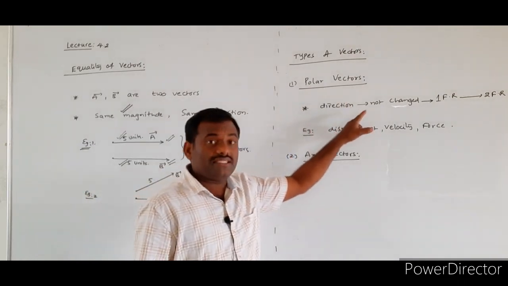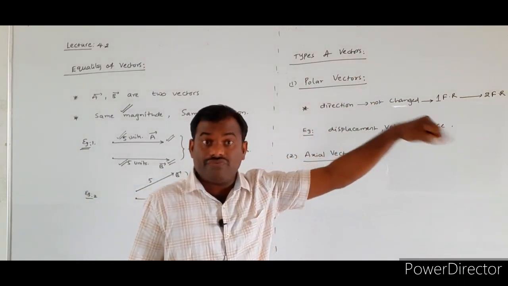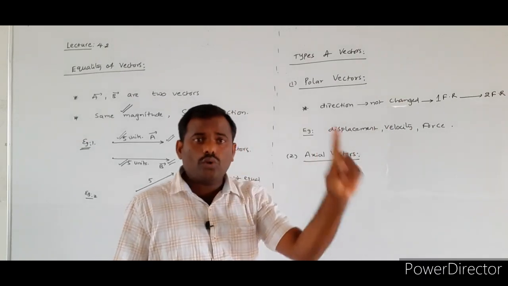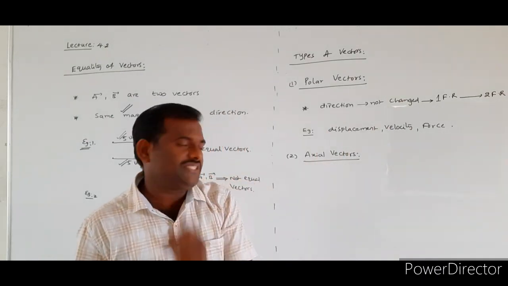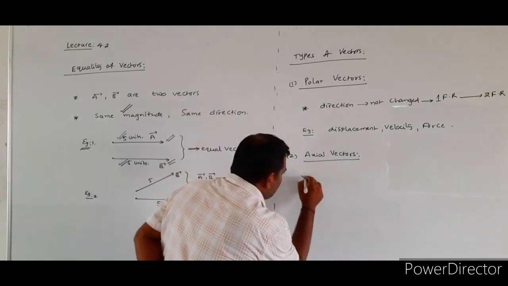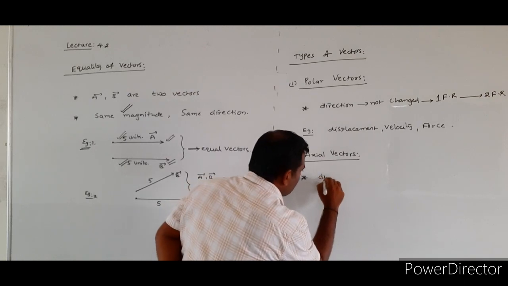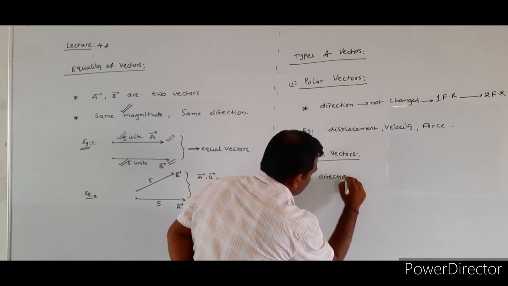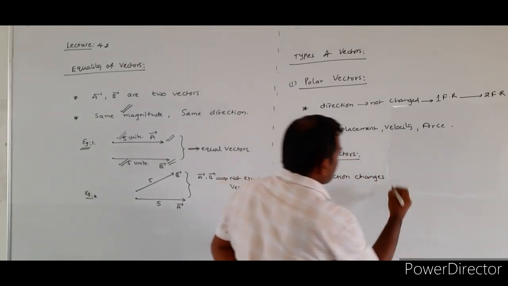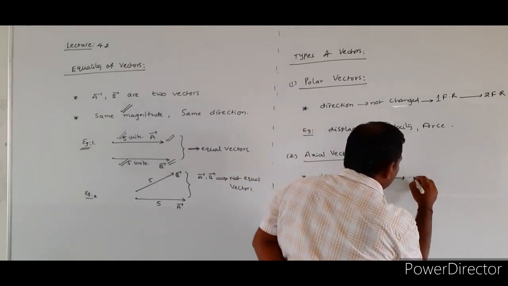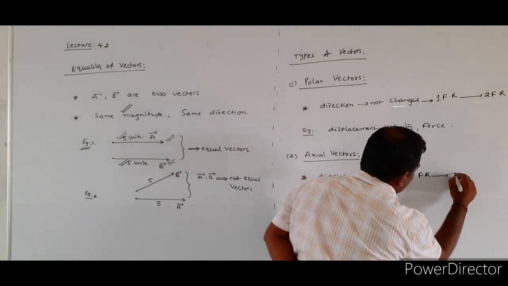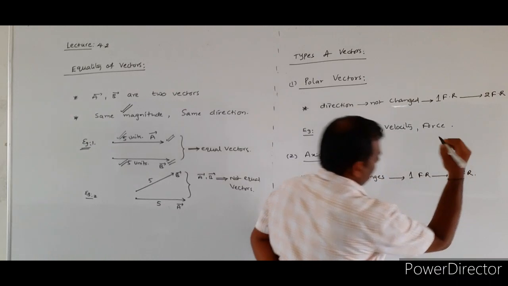In the first case, their direction value does not change when they are changing from one coordinate system to another coordinate system. But in the case of the axial vectors, the direction value will change whenever they are displacing from one frame of reference to another frame of reference.